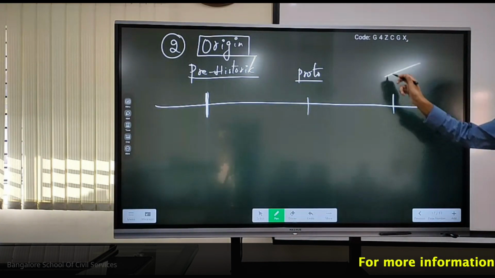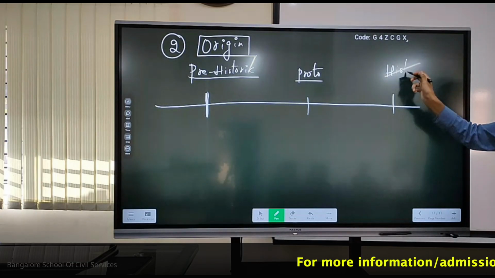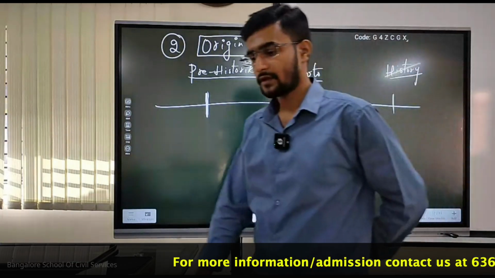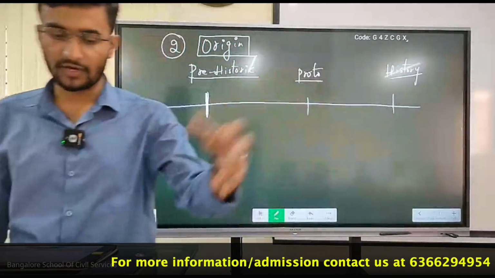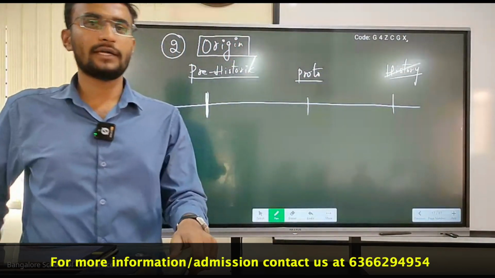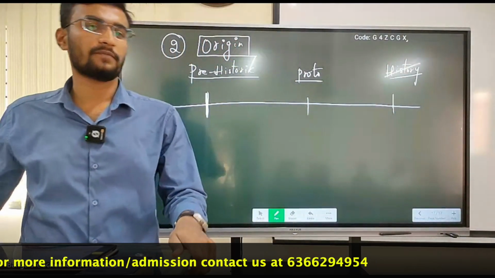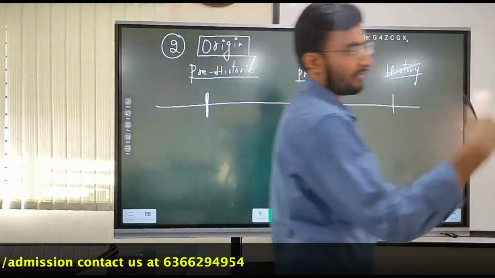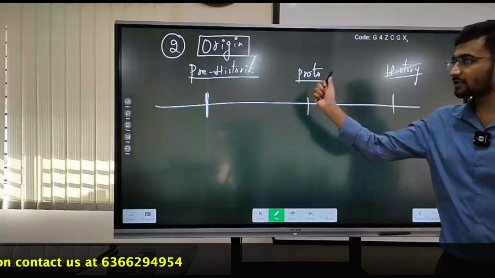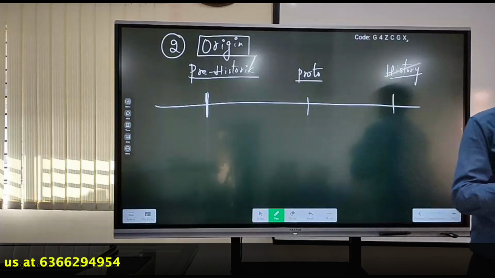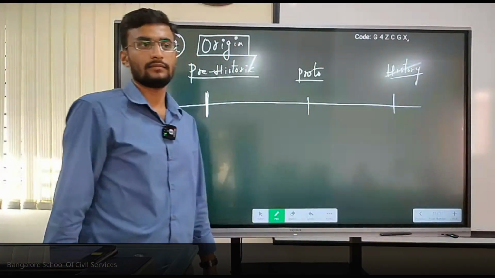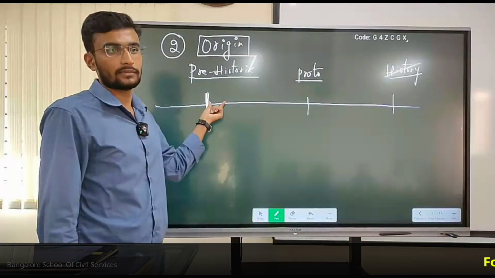Then what is history? First, what is prehistory, then proto-history, and the last one is the present history. Again, present history is divided into three: ancient, medieval, and modern. Now understand, prehistory means there are no written evidences. There are no scripts at all. This is as simple as that.